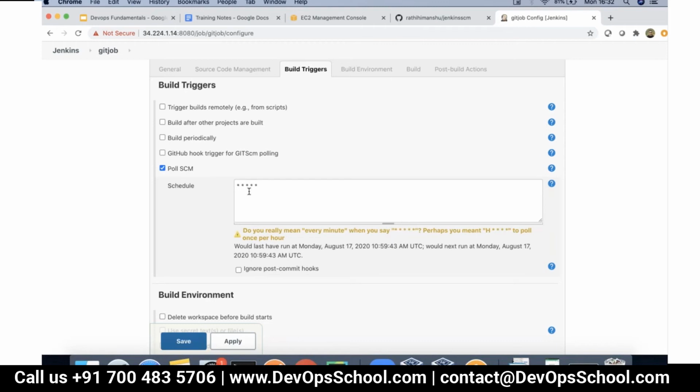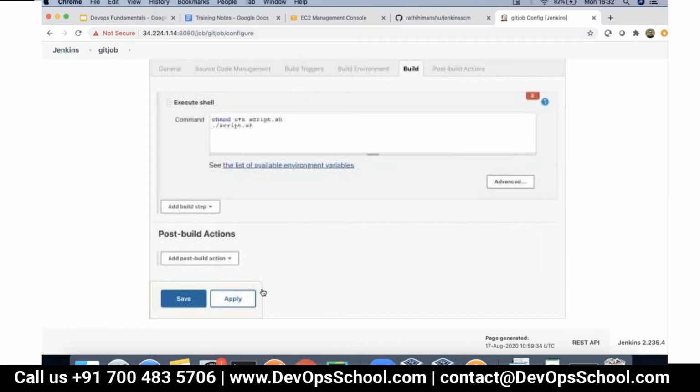Now, if you notice, this and Build periodically look very similar, right? But they are different. When you said Build periodically, you wanted to do an actual build every minute. But here, it will look into the Git SCM every minute, but it will only do the build if there is a new commit, a change. That's the difference here.